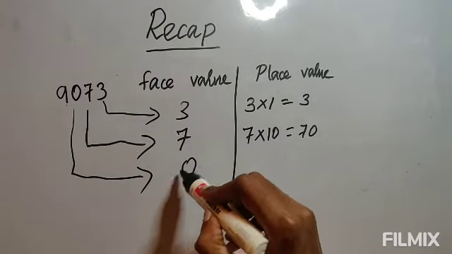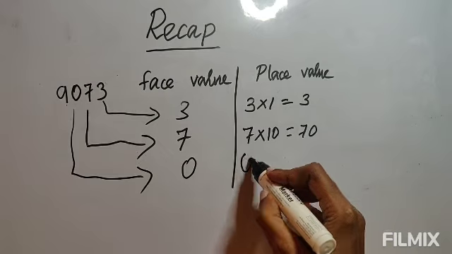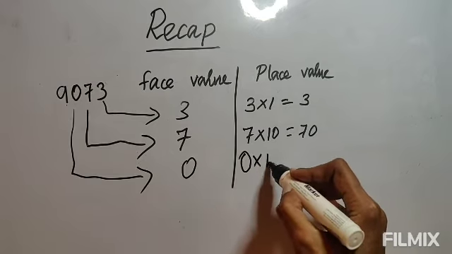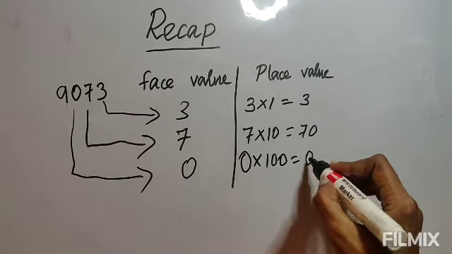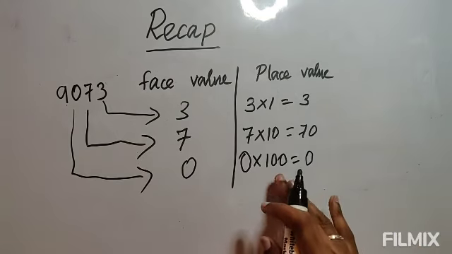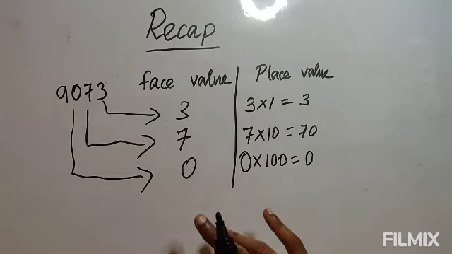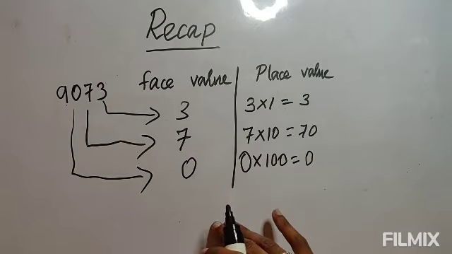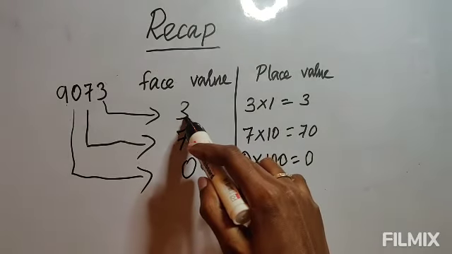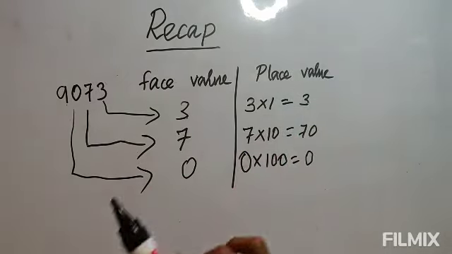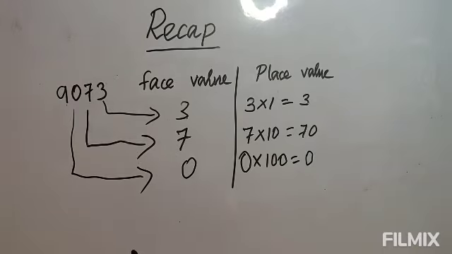Next one, 0. So the number here is 0. So 0 is the face value, and its place value is, number is 0, and you have to multiply by the place. The place is 100. So if you multiply by 100, 0 into 100, 0. So wherever 0 is there, its place value will be 0 only. 0's face value and place value will be the same. And the number in ones place, its face value and place value also will be the same.